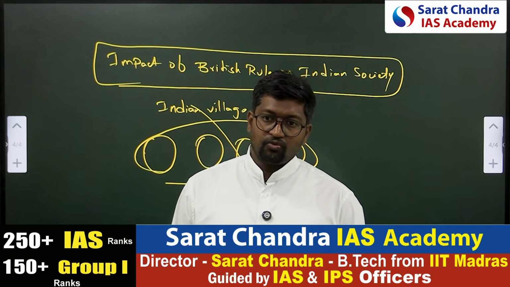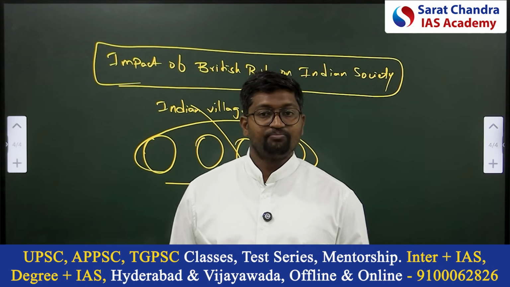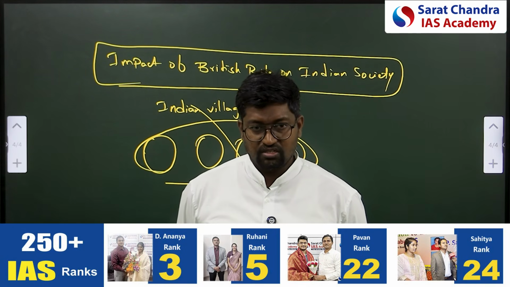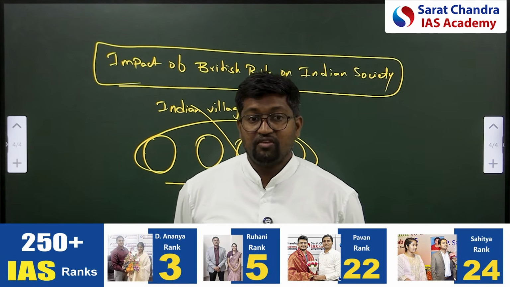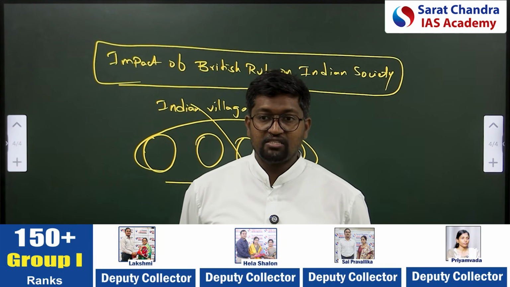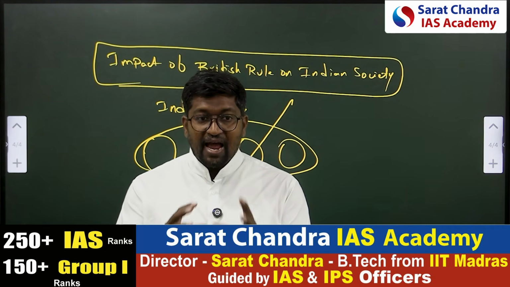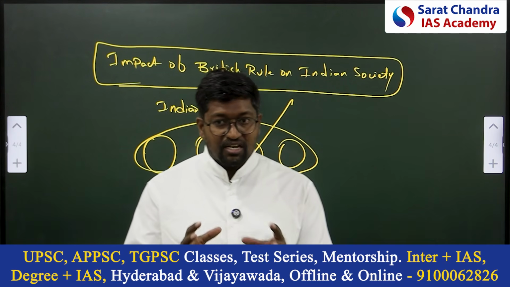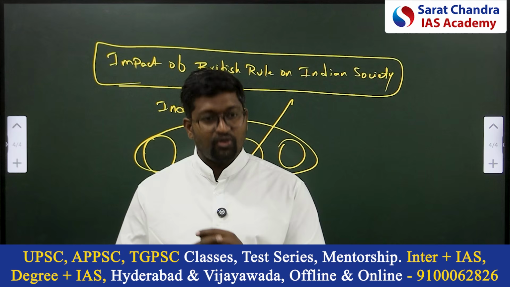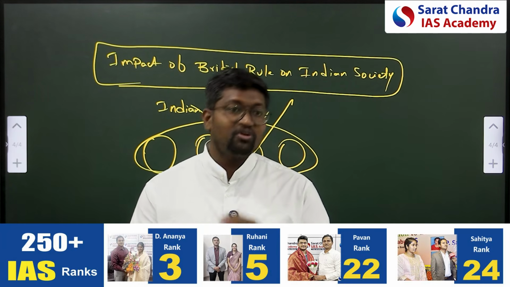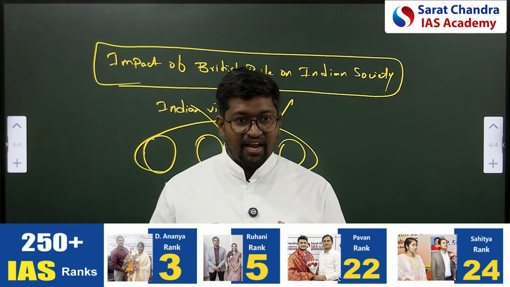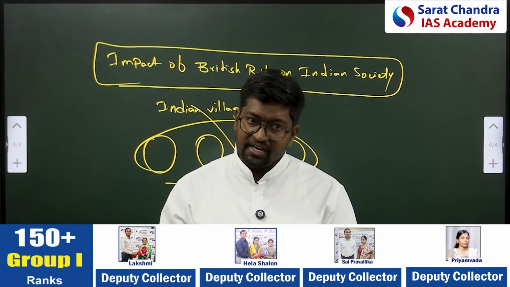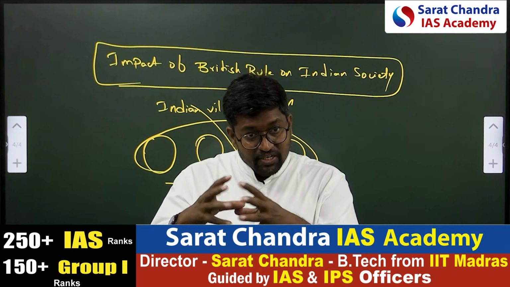Why did Britishers come to India to exploit India? What is it that they wanted to exploit? They wanted to exploit Indian resources. And the one major resource is land. Britishers knew that land has huge potential for exploitation. But before the Britishers, land was under community ownership. Britishers wanted ownership of land. If they want ownership of land, they will try to integrate these villages. Yes, Indian villages were already integrated, but they will try to integrate them further.